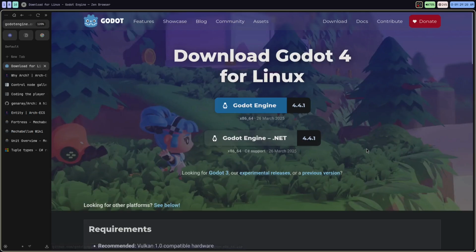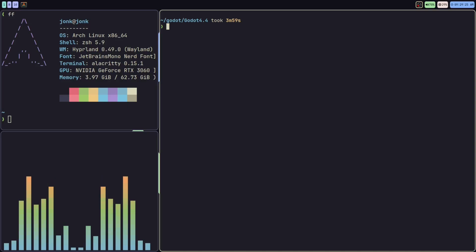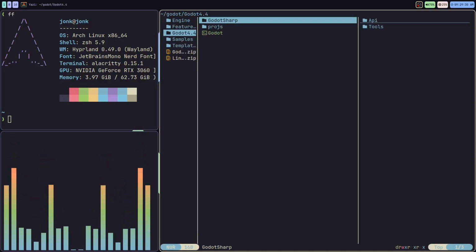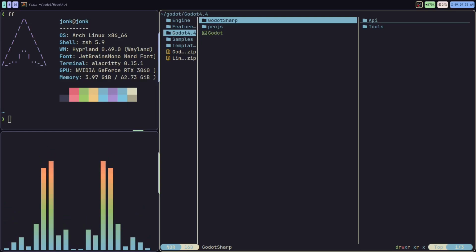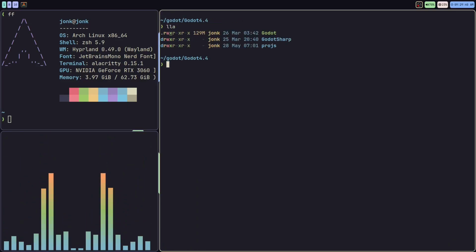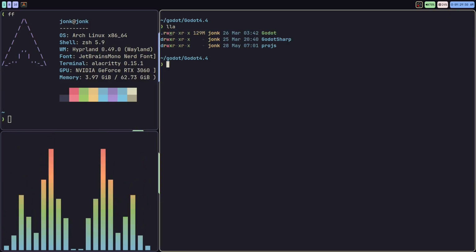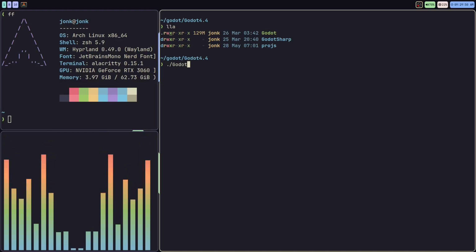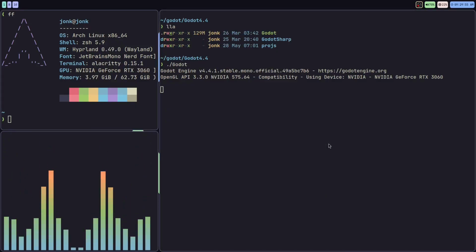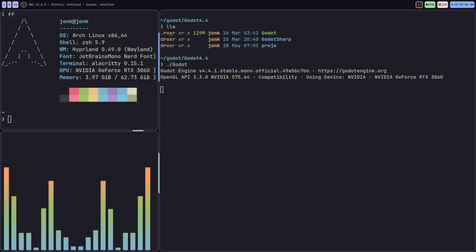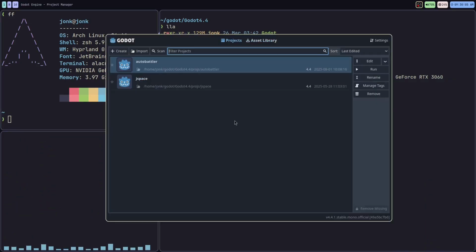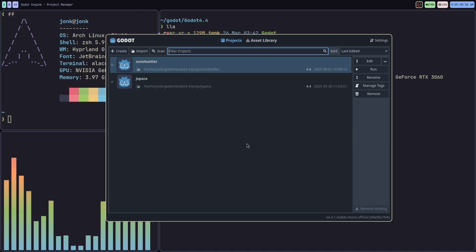And essentially, you just want to download the engine, just download this, it'll give you a zip file. You want to unpack the zip file into a folder. This is what we're looking at here. This is just the folder that it unzipped with. Inside the folder that unzips will be a Godot executable. Now, if you're on Linux, for me, I can just launch this executable directly, just like this. It's going to launch the window on another screen, so I'm just going to have to move that over here. But I can just open it up like this. And this is the main project menu. And then here we can get started on the actual game development.